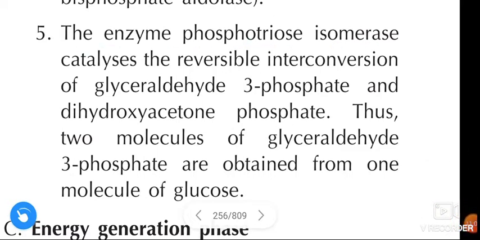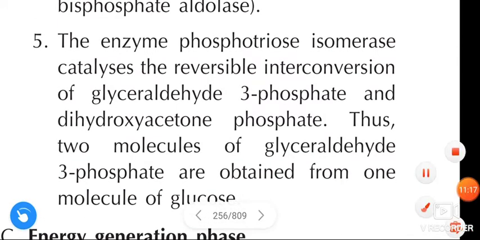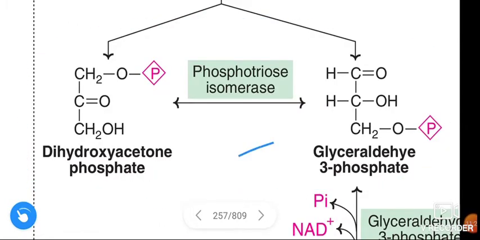The enzyme phosphotriose isomerase catalyzes the reversible interconversion of glyceraldehyde 3-phosphate and dihydroxyacetone phosphate. Thus, 2 molecules of glyceraldehyde 3-phosphate are obtained from 1 molecule of glucose. See here, this is an interconversion reaction.